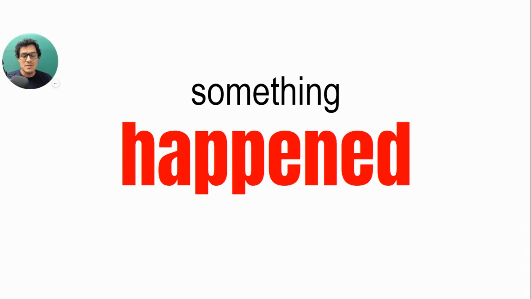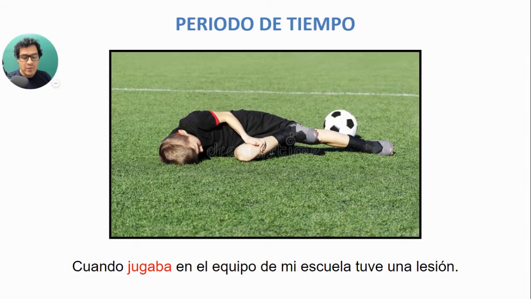Now, let's take a look at these periods of time plus something that happened. Cuando jugaba en el equipo de mi escuela, tuve una lesión. When I was playing in my school's team, I had an injury.